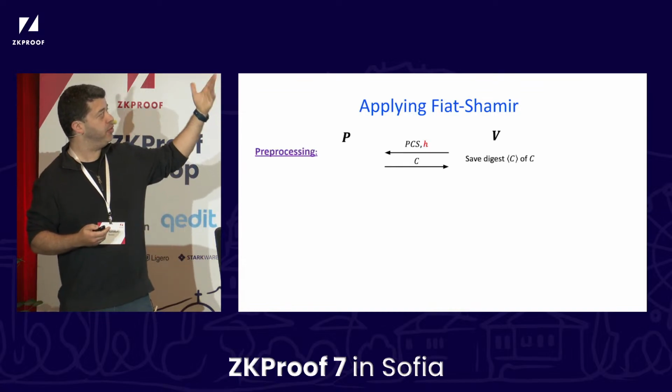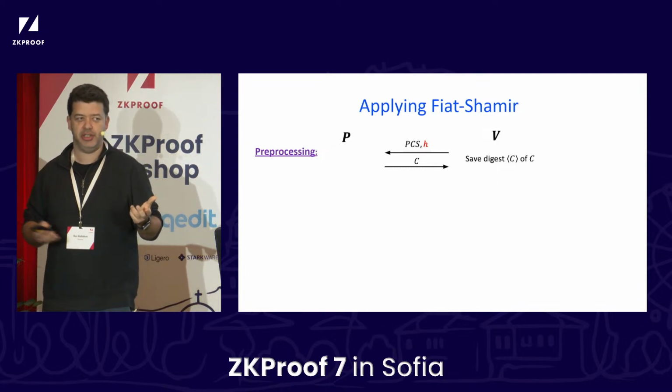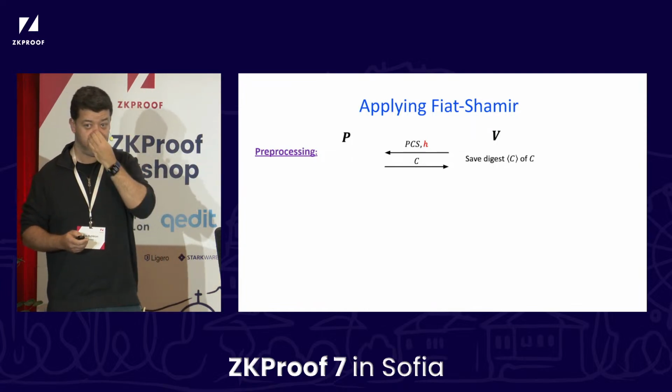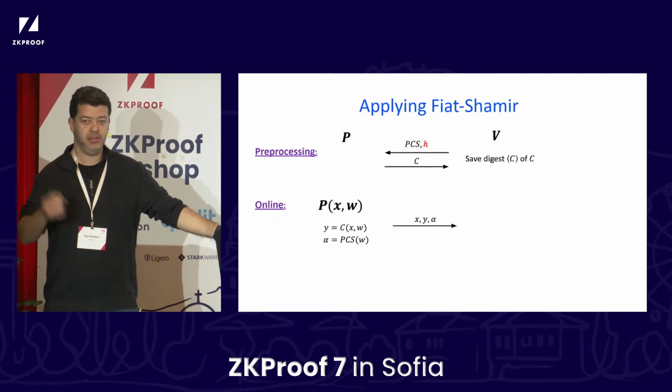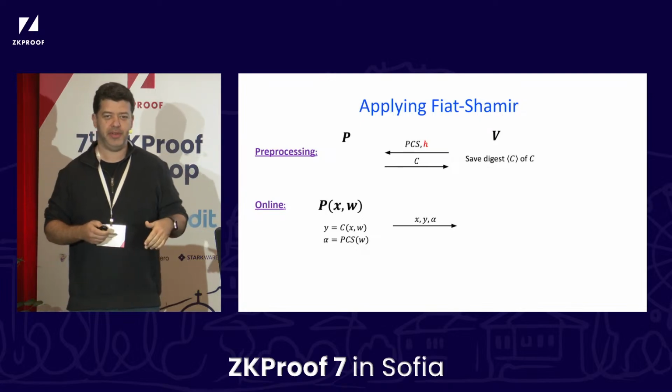Same thing as before for the pre-processing step, except that now we also need to set up a Fiat-Shamir hash function. Hopefully it has a key or a salt or something, so you need to specify what it is. So that's H. Now, in the online step, as before, run the circuit, get Y, hash the witness, get alpha, send them over to the verifier.